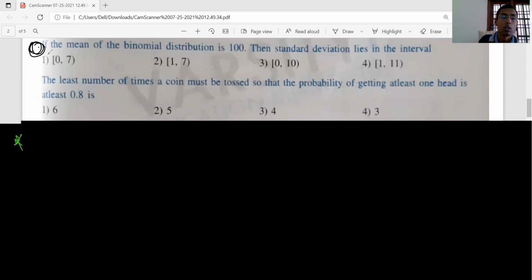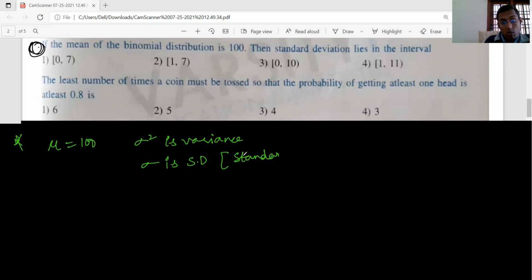Next question, important one. Mean of the binomial distribution is mu, and mu is given as 100. Then the standard deviation lies in the interval. Sigma square is the variance, and sigma is called the standard deviation.